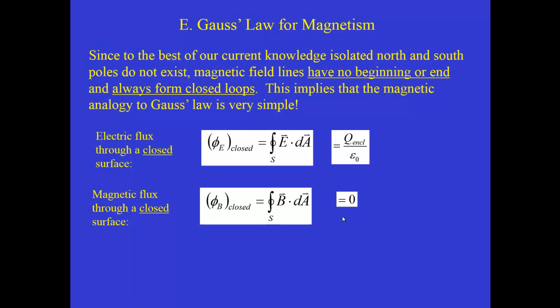Now, even though this equation looks very trivial, almost as if it wouldn't have any importance, we still can calculate the magnetic flux through a surface that's not a closed surface. For example, if we had a planar surface and a magnetic field in that region of space where the field lines pass through it, we could calculate the magnetic flux through that surface. If it's not a closed surface, the answer would not be zero. It will turn out in our next section of the course that we will often need to calculate the magnetic flux through a particular surface, so we'll come back to this kind of expression in a little bit.